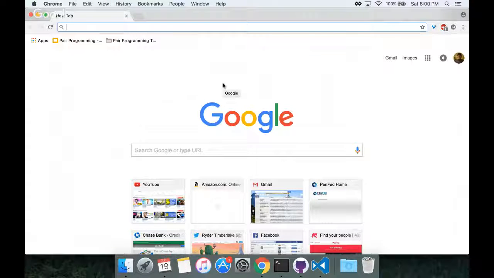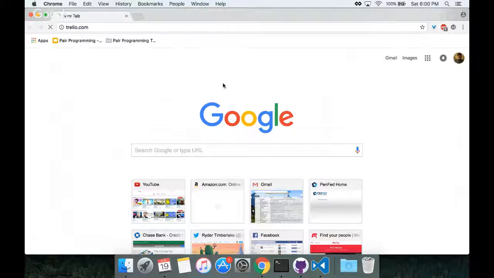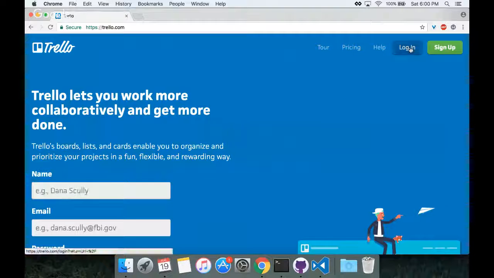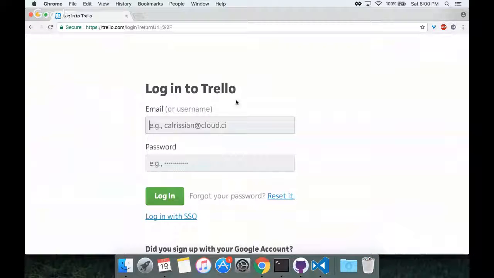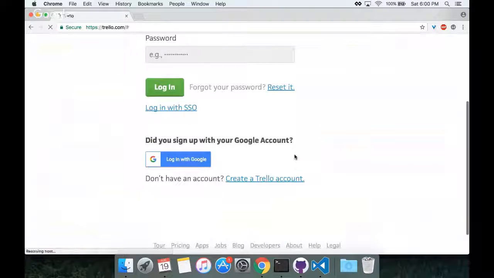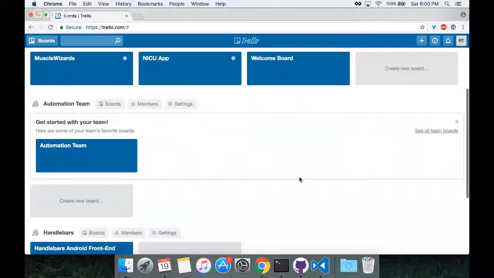It's just we're getting to it. So Trello. Let's see if we can just get on, or if we're already logged on. Log in? Log in with SSO. Log in with Google? All right. What is that?